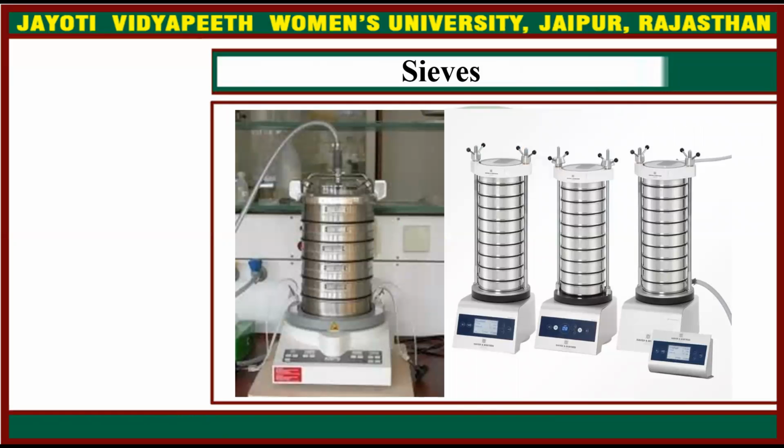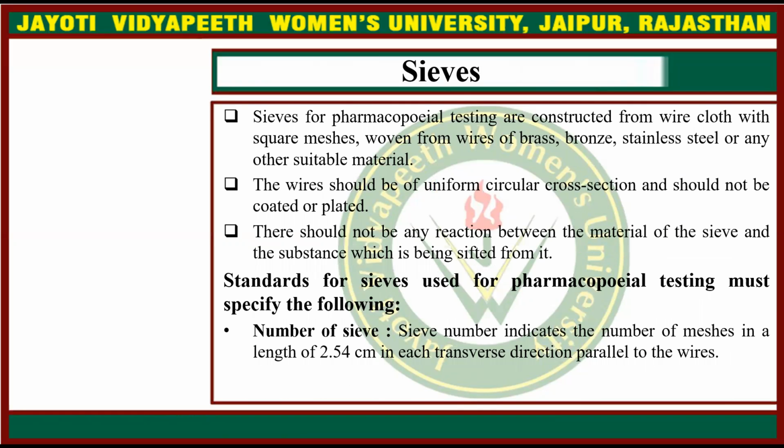This is the set of sieves. Sieves for pharmacopoeial testing are constructed from wire cloth with square meshes woven from wires of brass, bronze, stainless steel or any other suitable material. The wire should be of uniform circular cross section and should not be coated or plated. There should not be any reaction between the material of the sieve and the substance which is being sifted from it. Standards for sieve used for pharmacopoeial testing must specify the following.